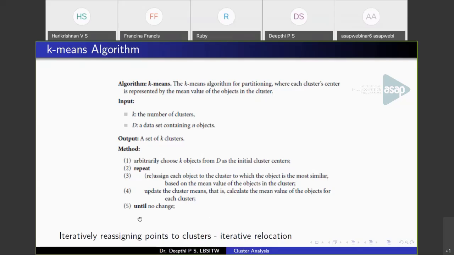So this works by iteratively reassigning points to clusters. That is, in each iteration, we calculate the distance of each data point from the centroid, and we reassign the points and update the centroids. So this is why it is called iterative relocation. That is, we are relocating points over iterations, and the points keep on changing from one cluster to another as the algorithm proceeds.